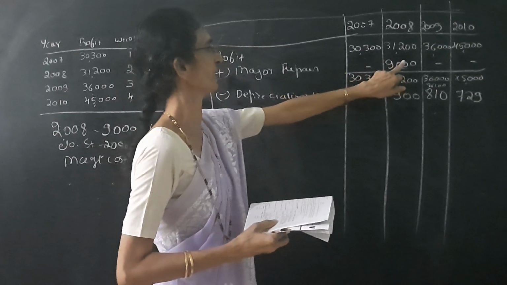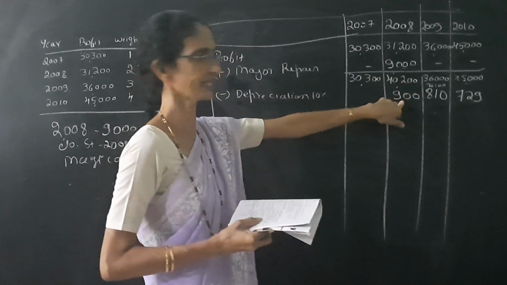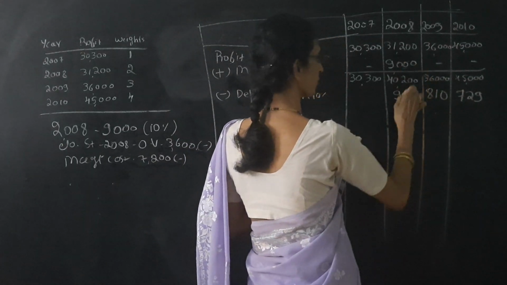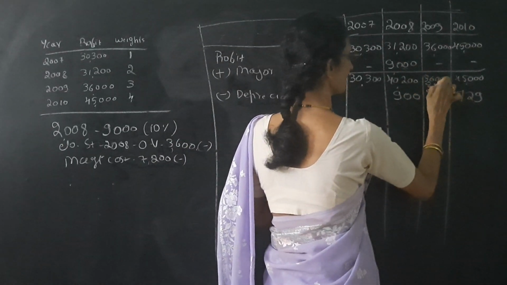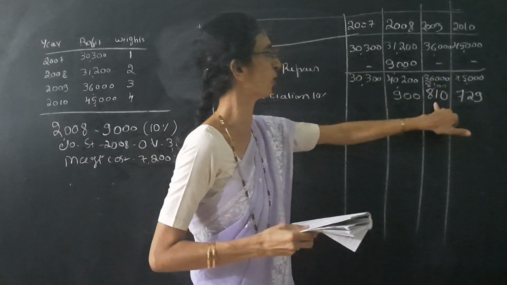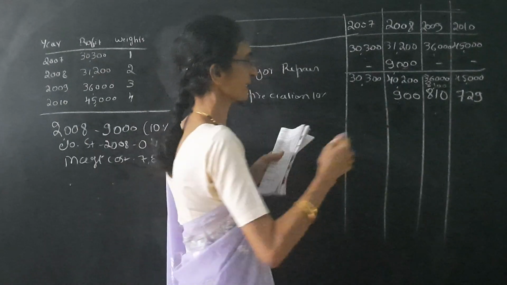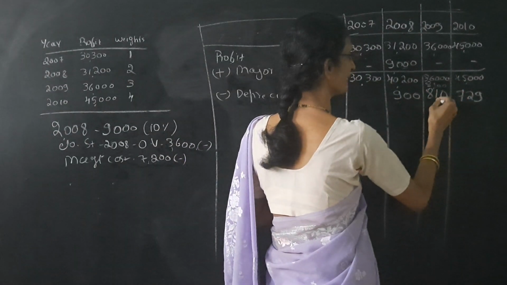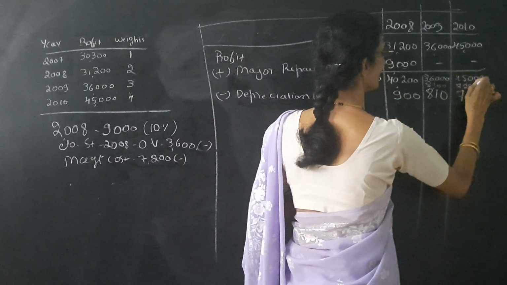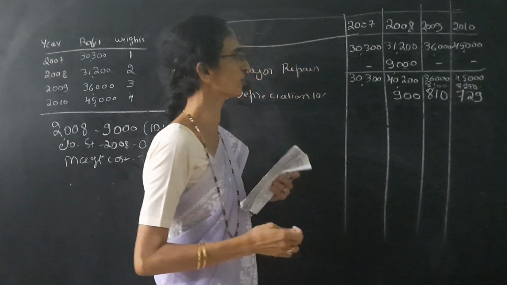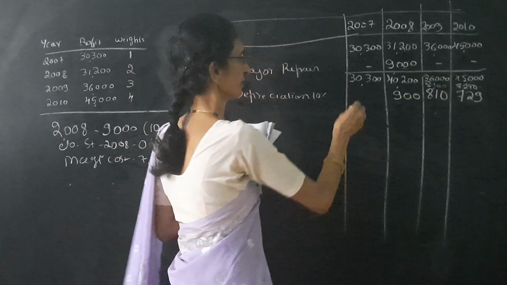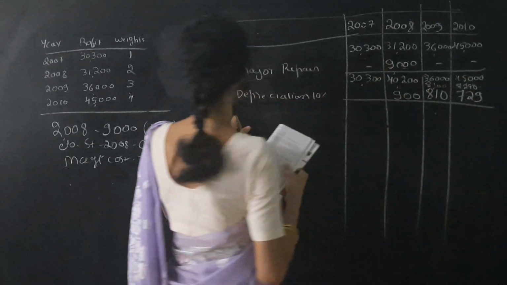So what to do: first 9,000 into 10%, that is 900. Next year, diminishing balance means 9,000 minus 900, that is 8,100. So out of this 8,100, remove one zero, 810. Next year 8,100 minus 810, so we get 7,290. So into 10% means 729. So this is over. This should be deducted.